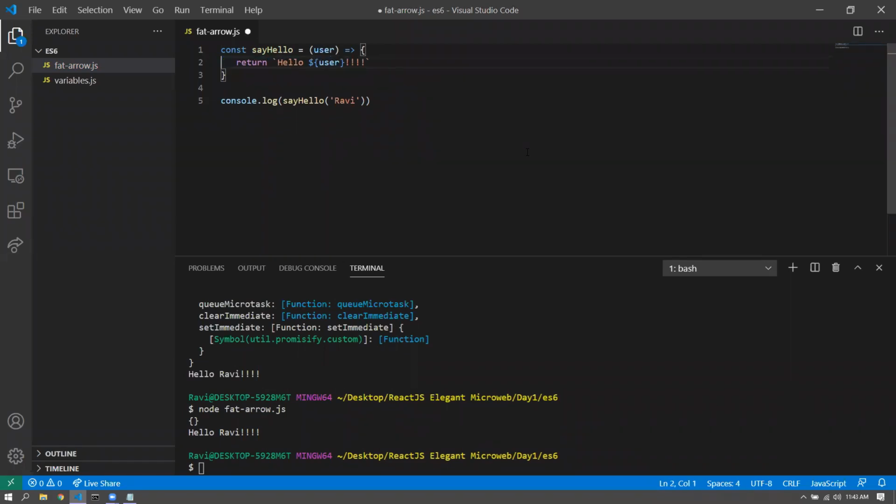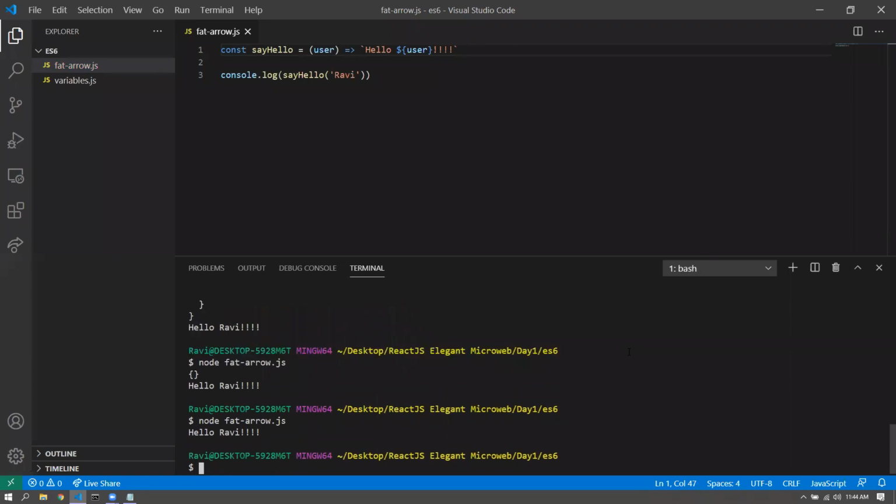Also, let me just delete this. If you have only one statement and that is the return statement, then it is better that we ignore the return, we ignore the body braces, and we ignore the closing braces as well. And our function becomes really compact. So essentially predictability and compactness is what ES6 is focusing on. And if I rerun this, it'll be one and the same output.